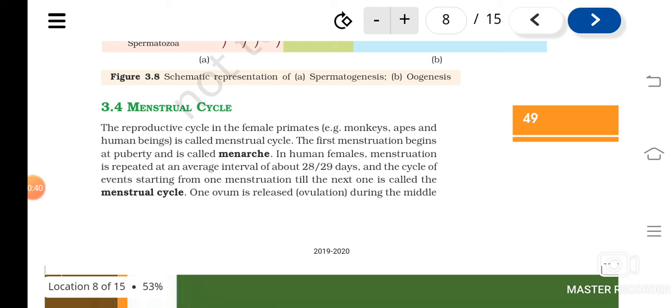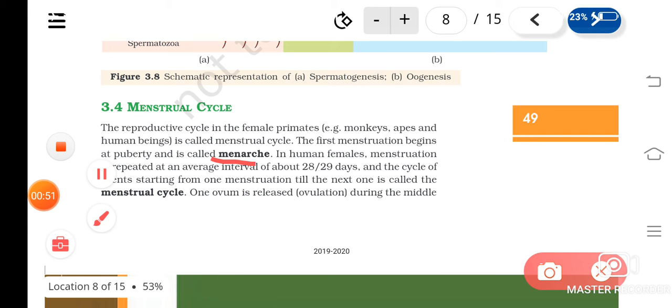Understood? So the first time when menstruation begins, or at the puberty, is known as menarche. Okay, so what is menarche? The onset of the menstrual cycle, or the first menstruation that begins at puberty, and that is known as the menarche.